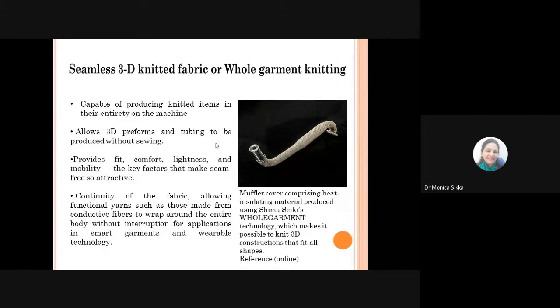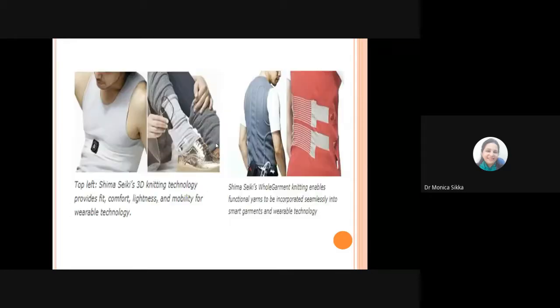And when you do it in a seamless 3D knitted fabric form, you can introduce a third yarn in the bias direction, and you can achieve strength in all directions, not only vertical and horizontal, but plus 45 and minus 45 direction also, so your product can exhibit the functional properties. So this kind of technology is helping people to produce structures which can be used not only for garment making but for industrial applications also.